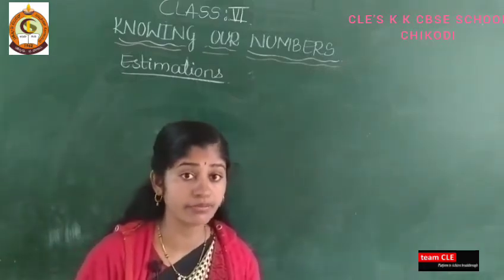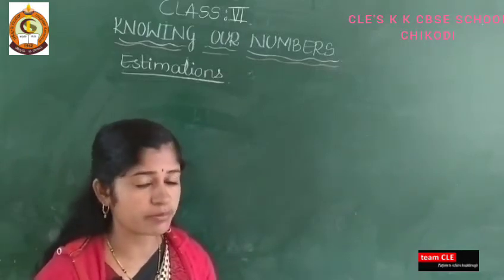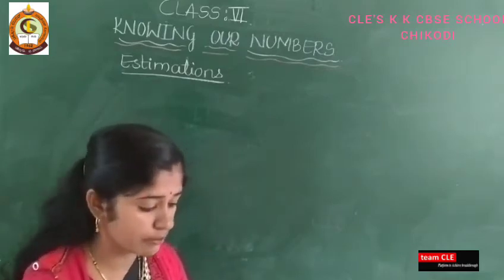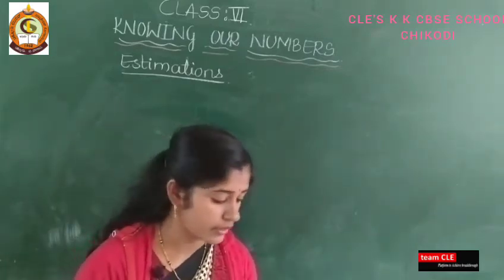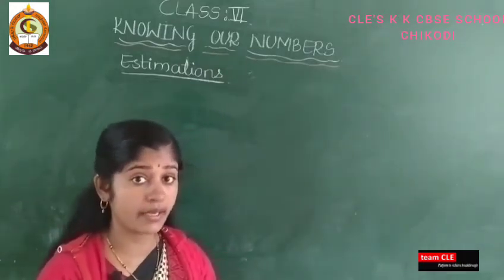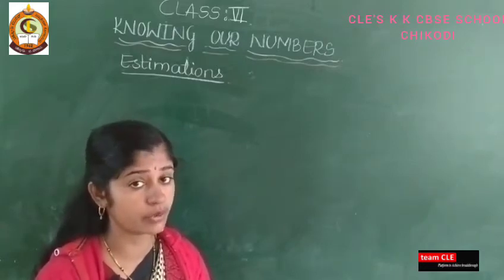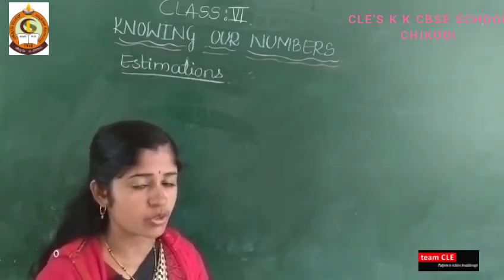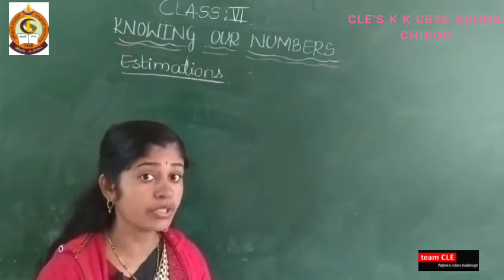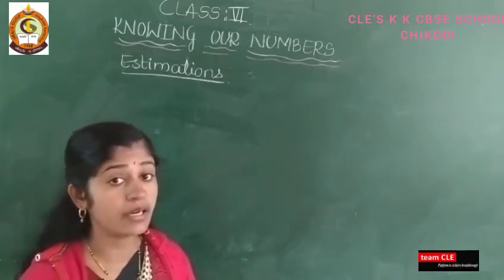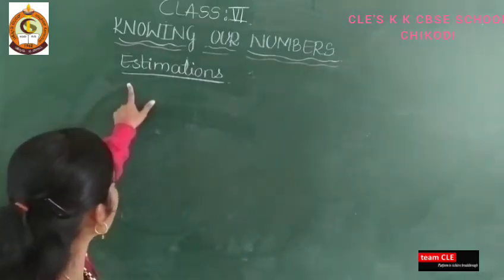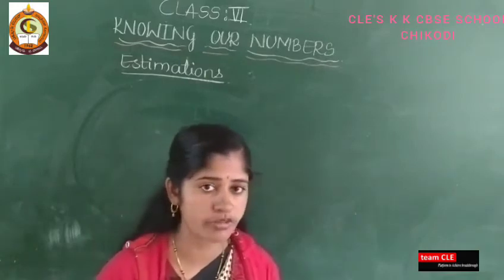Estimation means a rough calculation, the approximate value which we use in many day-to-day situations. For example, you take a wedding in your home. You don't know how many people are coming to that wedding party, so we do a rough calculation. It may be 500, it may be 1000. It is an approximate value of the given number, so we call it estimation.